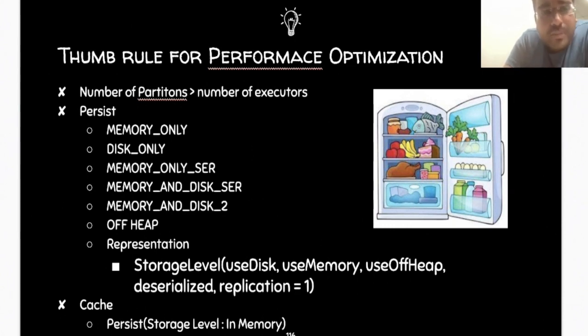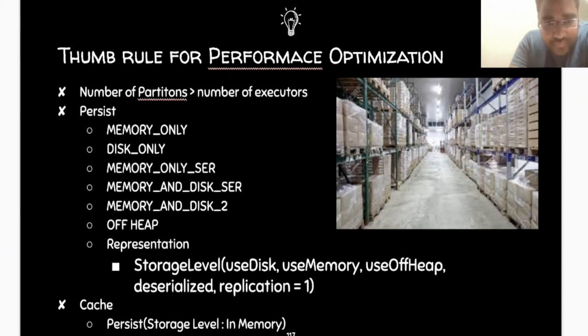The difference between the cache and the persist is that persist is a very big set and cache is a small subset of the persist. So cache is a subset and persist is a superset. The fridge is the cache, and persist is your superstore or grocery store, or you can say your godown.